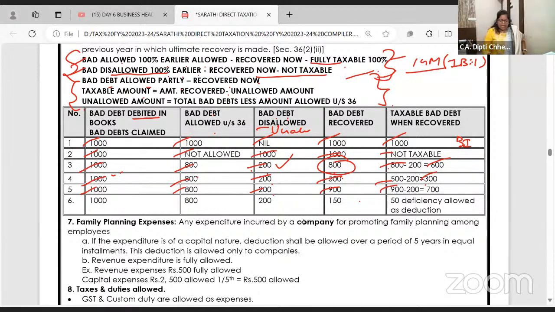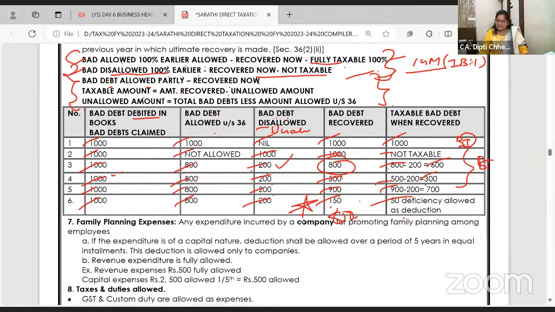Now, 1000 debited in books. 800 allowed. 200 was disallowed then also. You have paid tax. Now they said 150 is recovered. 150, this is a negative. I hope you understand this. 150 is recovered. That means how much is allowed? 850. But you claimed only 800. 50 more you can allow as deduction.